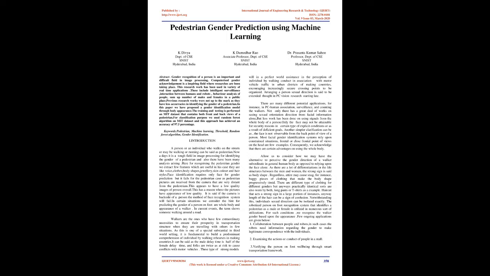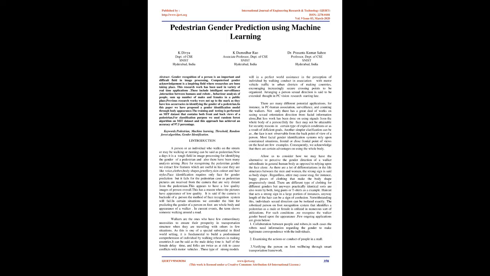Keywords: pedestrian, machine learning, threshold, random forest algorithm, gender identification. Introduction. A person or an individual who walks on the streets, or may be walking or running, can be called a pedestrian. Nowadays it is a tough field in image processing to identify the gender of a pedestrian, and many analyses have been arising. Here, for recognizing the pedestrian gender, we extract a few features which are useful in this case. They are voice, clothes, body shape, jewelry, skin color and hairstyle.